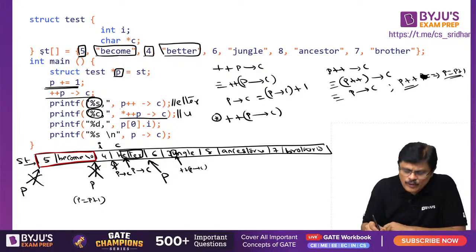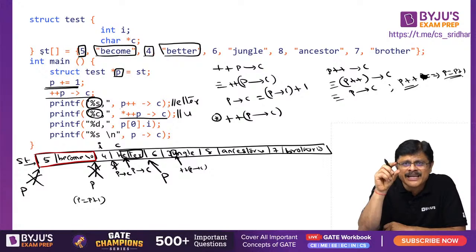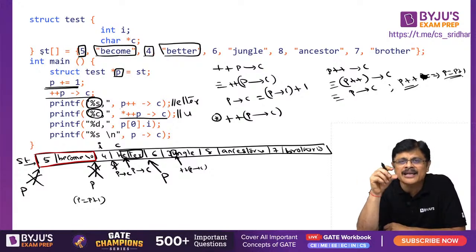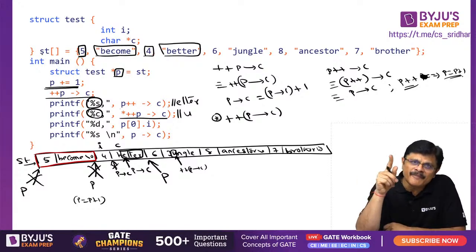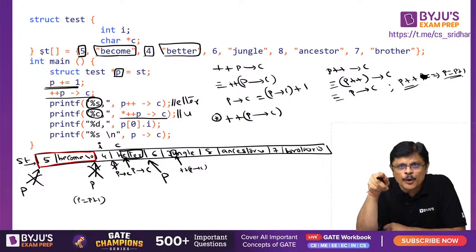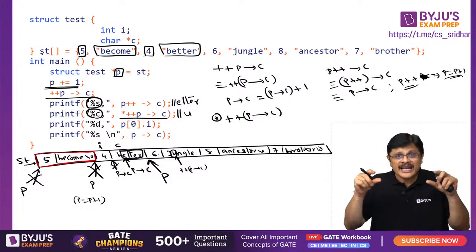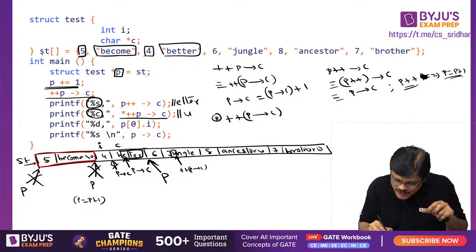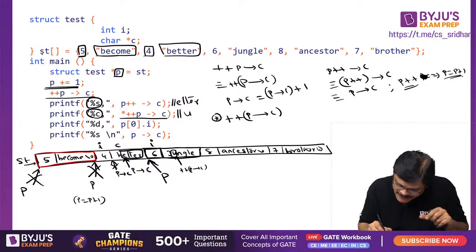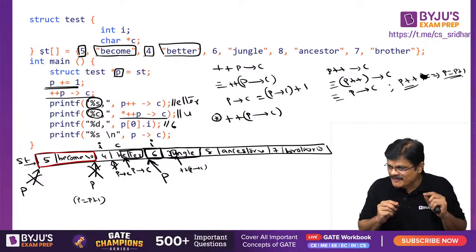Now, after this, P is here, sir. This is only P. P right arrow C means we are directly getting that particular address. Incremental means you are moving to the next location. Then the value at that location is printed, sir. Now what is happening, sir? P0. P is a pointer to an array variable. So P0 refers to this location. P0 dot I means, what is the I member of that? 6 is printed. This will print 6, my dear friends.